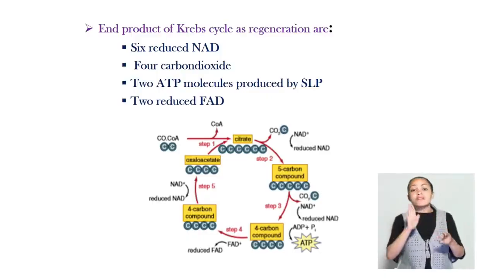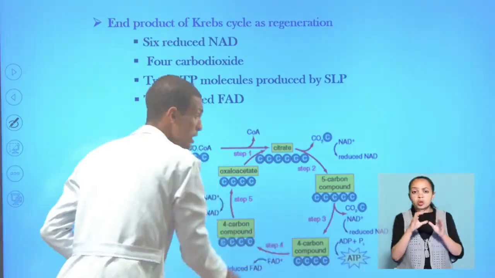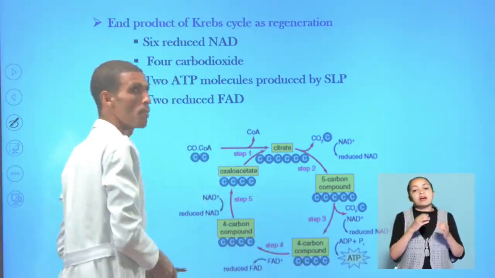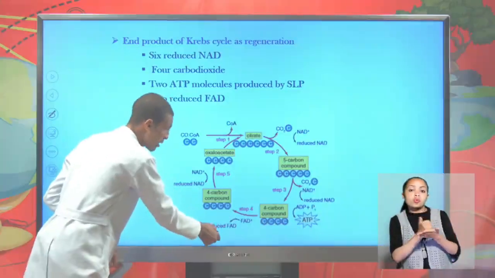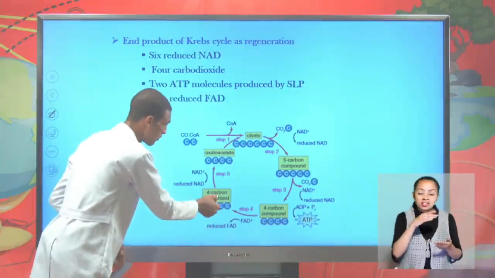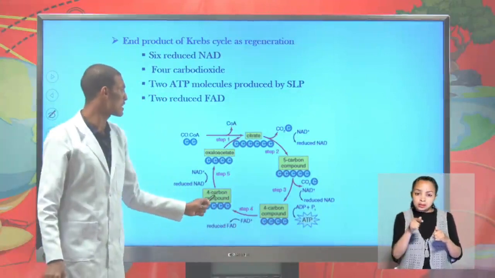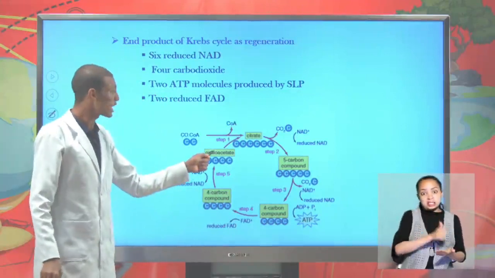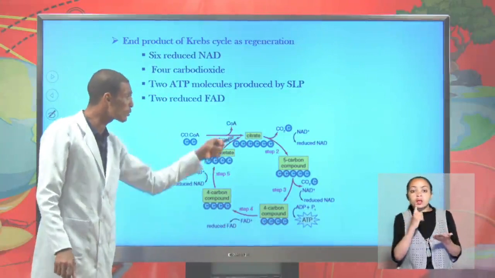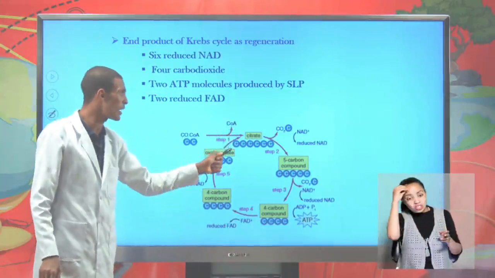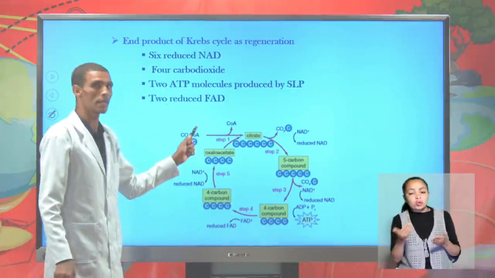Then the 5 carbon compound is further decarboxylated into the 4 carbon compound, which produces FAD, with further decarboxylation. It then regenerates itself and reacts with the original acetyl-CoA to restart the process.